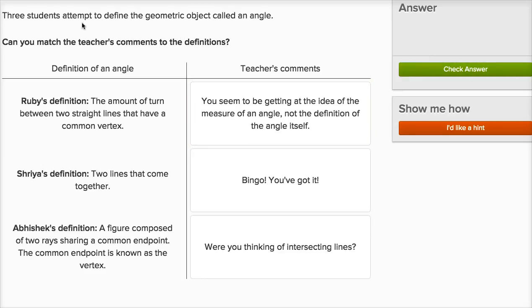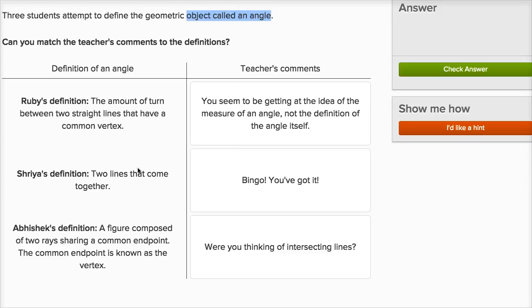So once again, we're going to have 3 students attempting to define, but now they're going to define an object called an angle. Can you match the teacher's comments to the definitions? So Ruby, well, these same three students, Ruby says the amount of turn between 2 straight lines that have a common vertex. Well, this is kind of getting there. The definition of an angle, we typically talk about 2 rays with a common vertex. She's talking about 2 lines with a common vertex. And she's talking about the amount of turn. So she's really talking about more of kind of the measure of an angle.